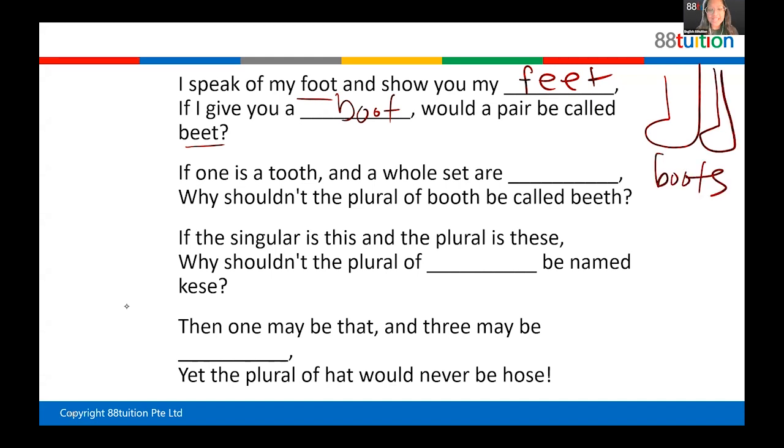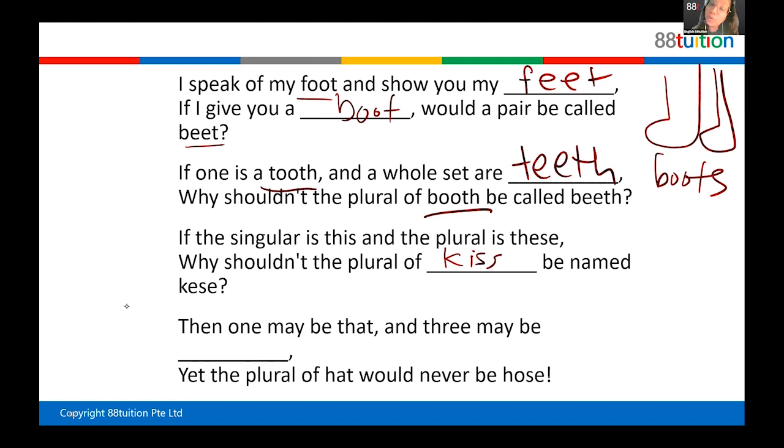You don't say beet. Now, one is a tooth. A whole set is called what? Plural. Yes, very good. T-E-E-T-H, right? However, the plural of boot, you know, the phone booth where you call, is not beet, it's booths.